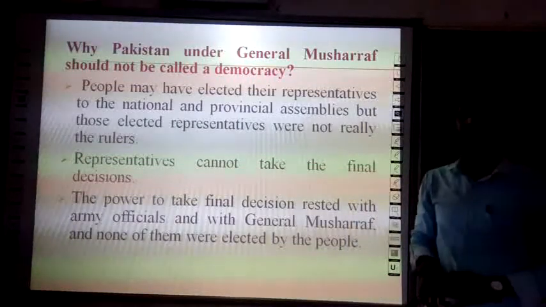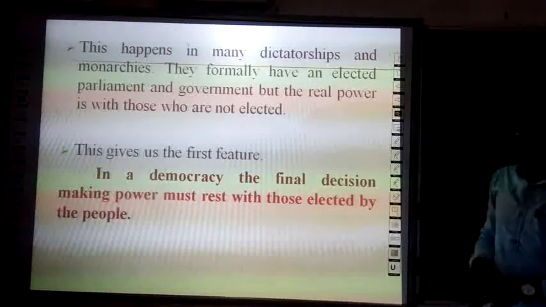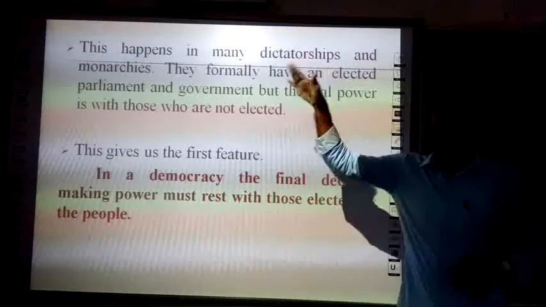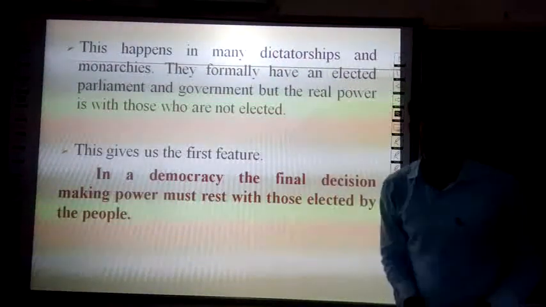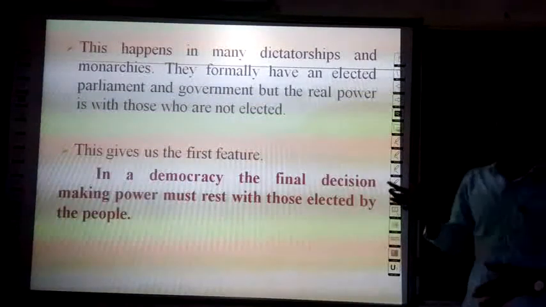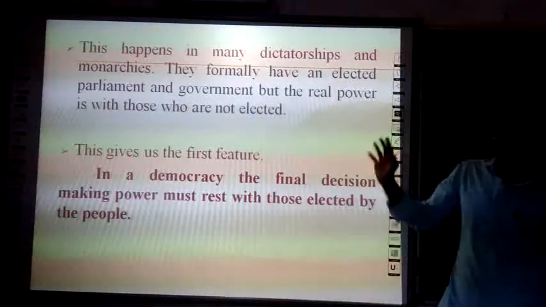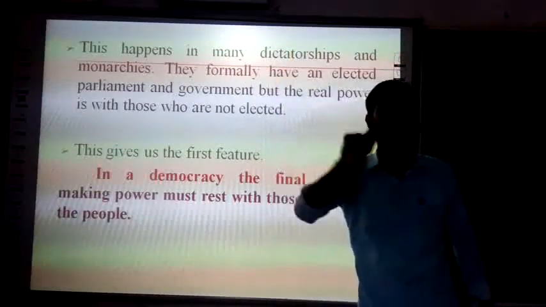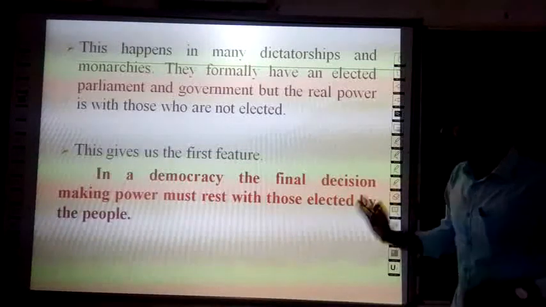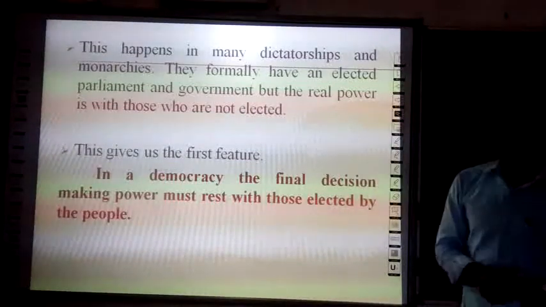Now, this happens in monarchies and dictatorships, where such countries have an elected parliament and elected government, but the final decision-taking power rests with people who are not elected by the people. So this gives us the first feature of democracy: the final decision-making power must rest with those elected by the people.